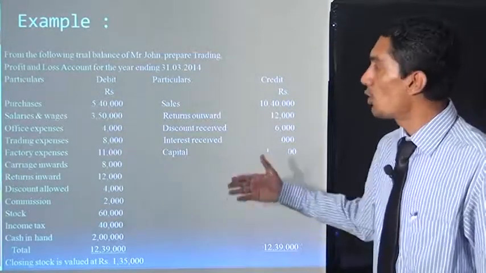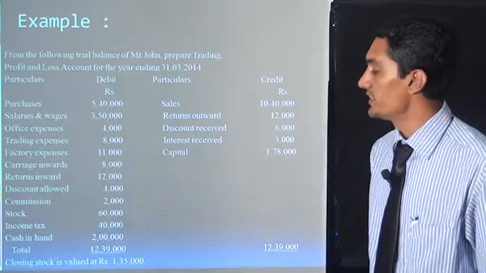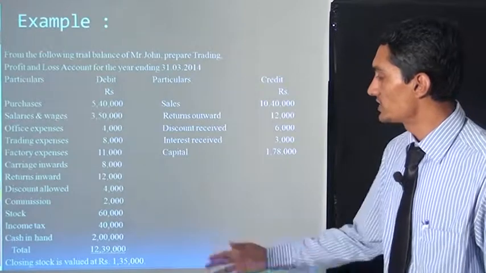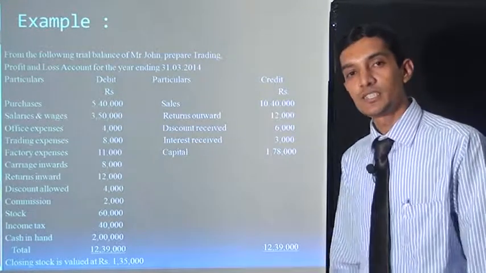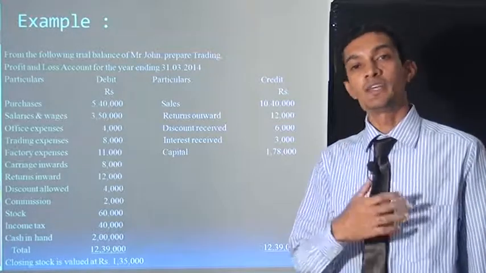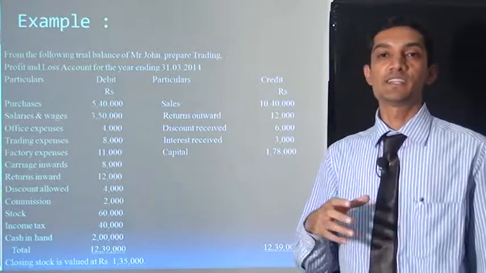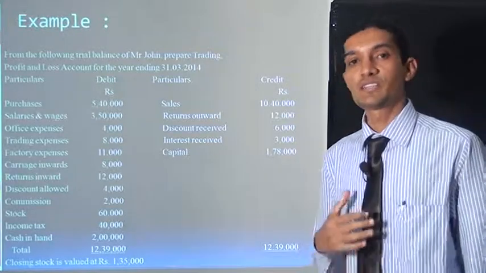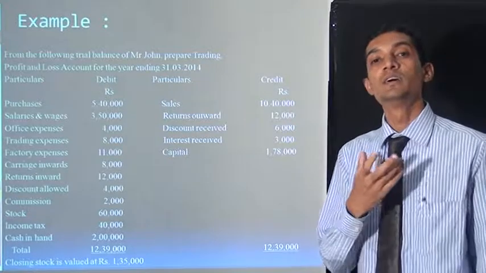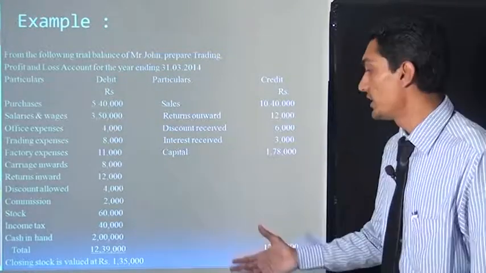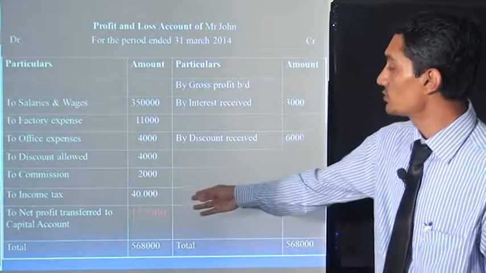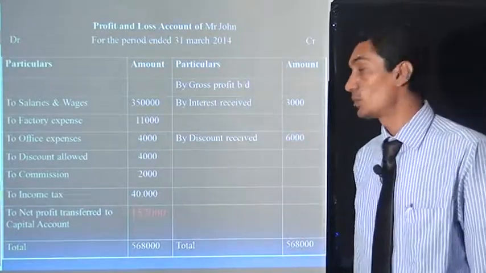Now next is stock. Stock, whatever it is, is opening stock. So opening stock comes in the trading account. Opening stock 60,000 rupees. Now next is income tax. Income tax is our expense. Whatever we earn in the financial year, after this earning we pay income tax to the income tax department. So income tax is our expense, and we give 40,000 rupees in the profit and loss account. It comes under income tax 40,000 rupees on the debit side of the profit and loss account.